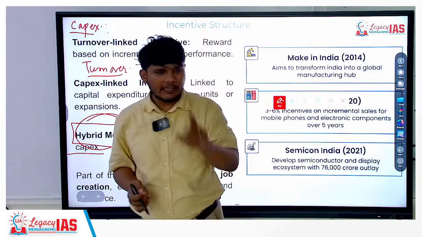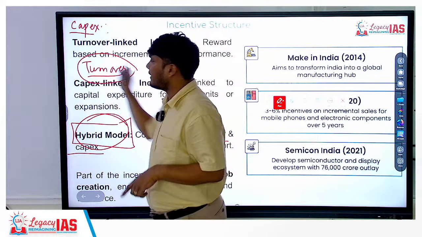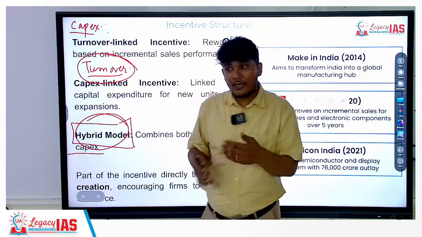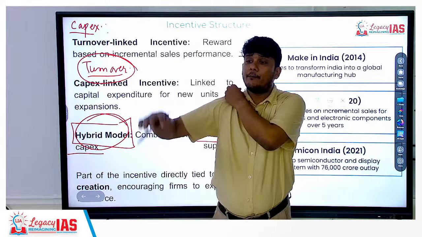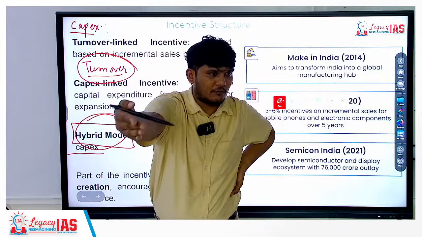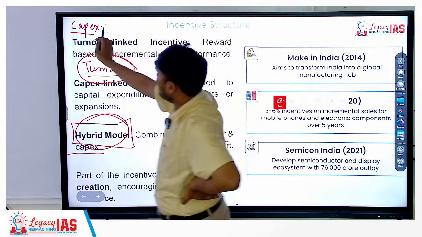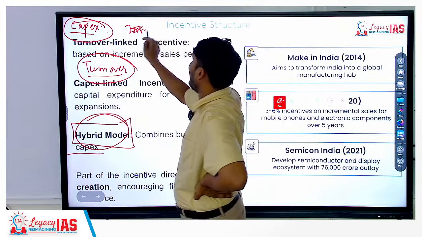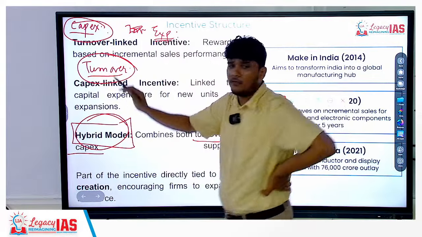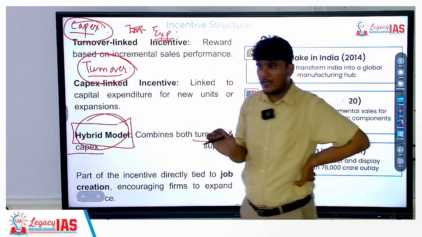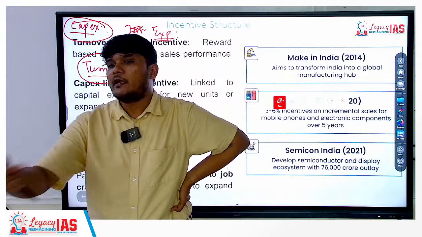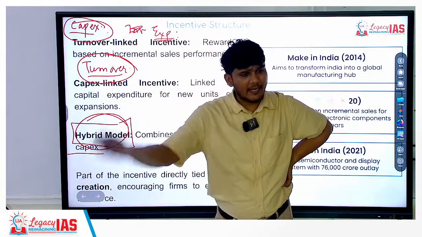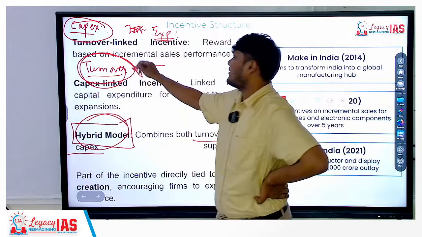See, if as a government you link my incentive completely to the turnover, and if I am not doing well, it is not selling, then I will not get much of the incentive. At the same time, the benefit of the incentives will come to me at a very later stage. So the government is saying that part of the incentive we will give you based on your capex. That means based on the amount of capital investment or capital expenditure that you are doing, we will give you part of the incentive. So if you have already done a capital expenditure of 10 crore rupees, this is the proof. Here is the incentive. The remaining part of the incentive will come when you produce it, when you sell it, when you generate a turnover.